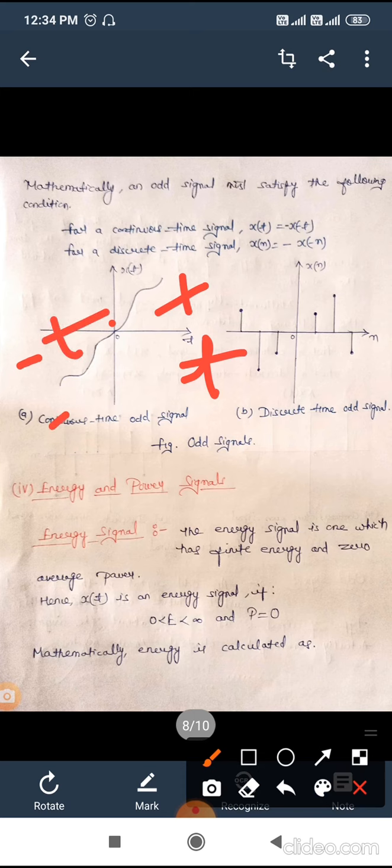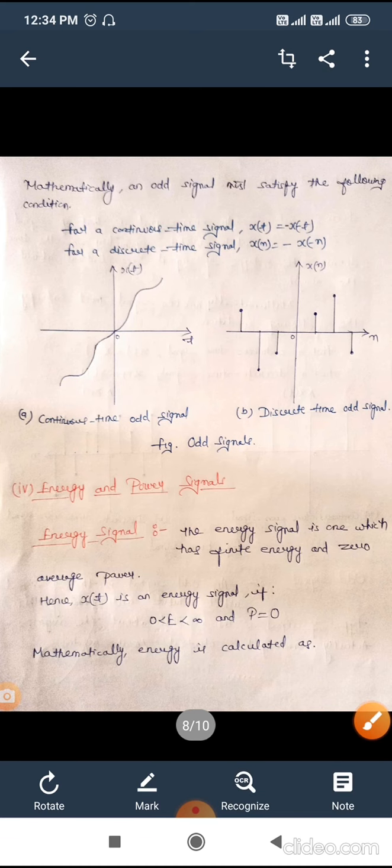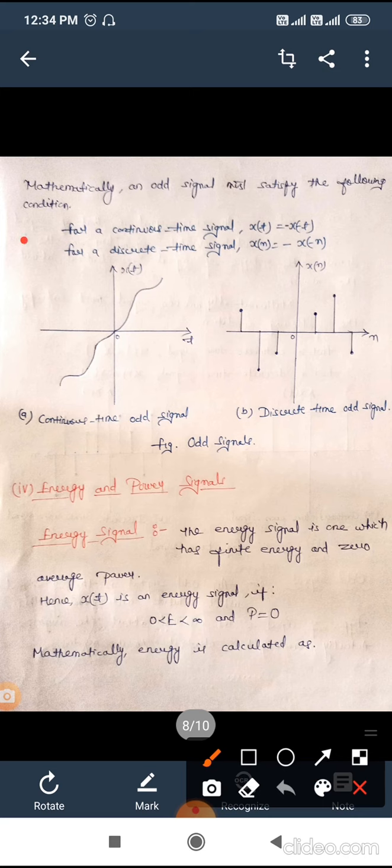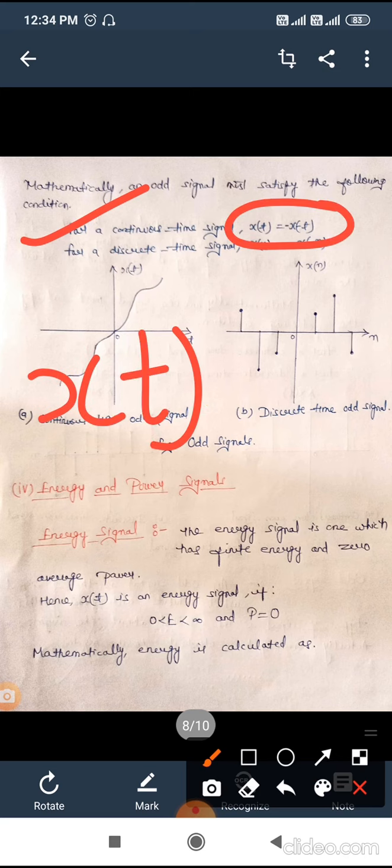This is the condition. We can have the condition for an odd signal in case of a continuous time signal. Here, as we can see, x of t must be minus x of minus t.